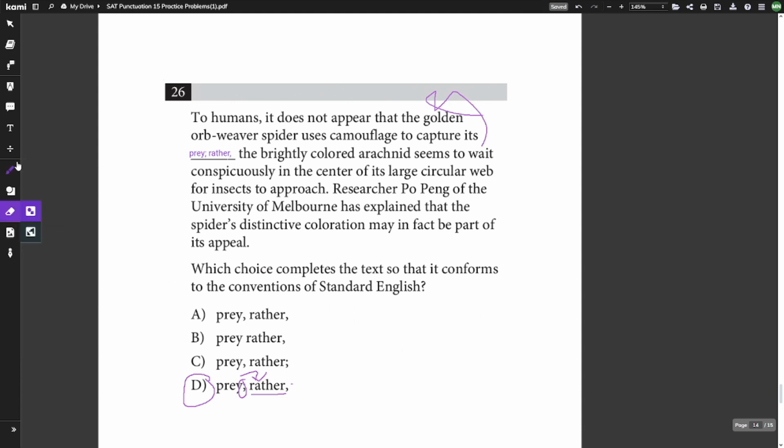Let's read it aloud just to check. So, to humans, it does not appear that the spider uses camouflage to capture its prey. Rather, the arachnid seems to it. So it's saying that it doesn't appear that the spider does this. Instead, it does this. So it does check out. So the moral of the story here is that if your transition word belongs to the very first sentence, you want the semicolon to come before. In all other cases, your semicolon will come after.